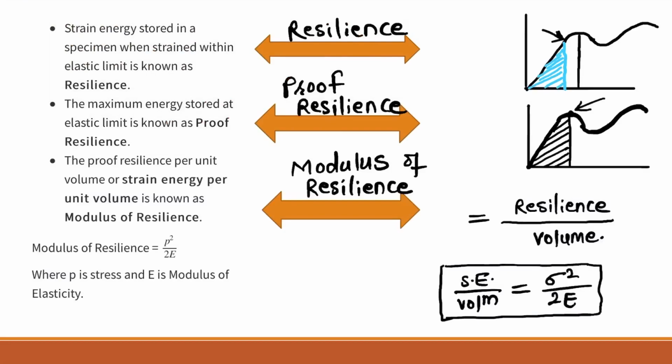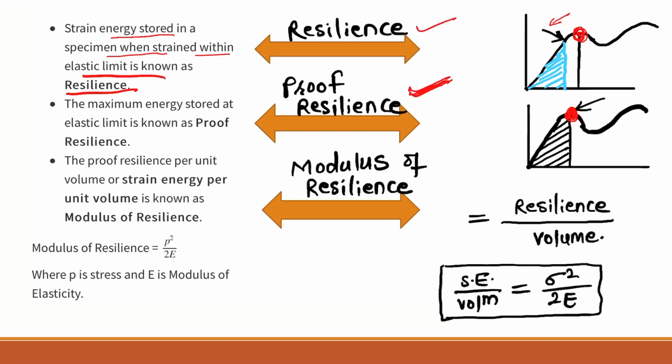So as per the definition, the strain energy stored in the specimen when strained within the elastic limit is known as resilience. Here you can see that this point is basically the elastic limit, and below this point if the body is strained, then it is known as resilience. And if the body is strained maximum to this elastic point, then it is known as proof resilience, that is the maximum elastic limit, right?